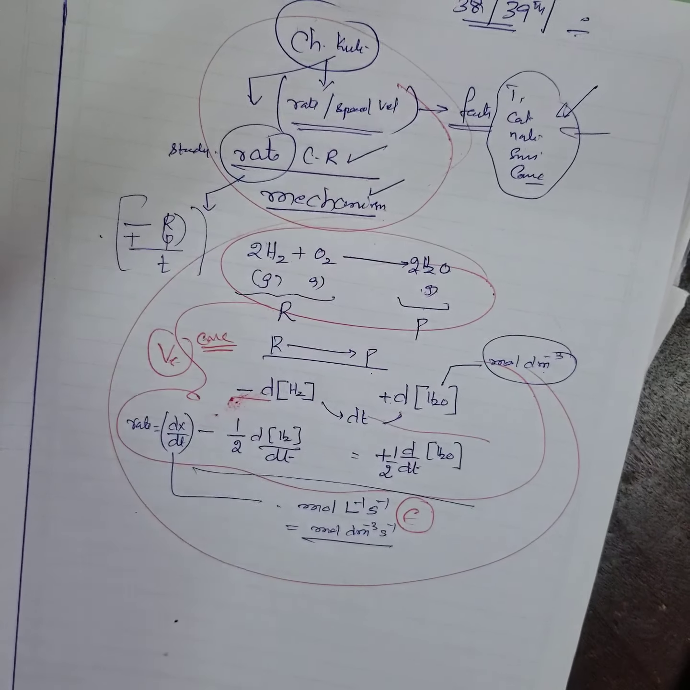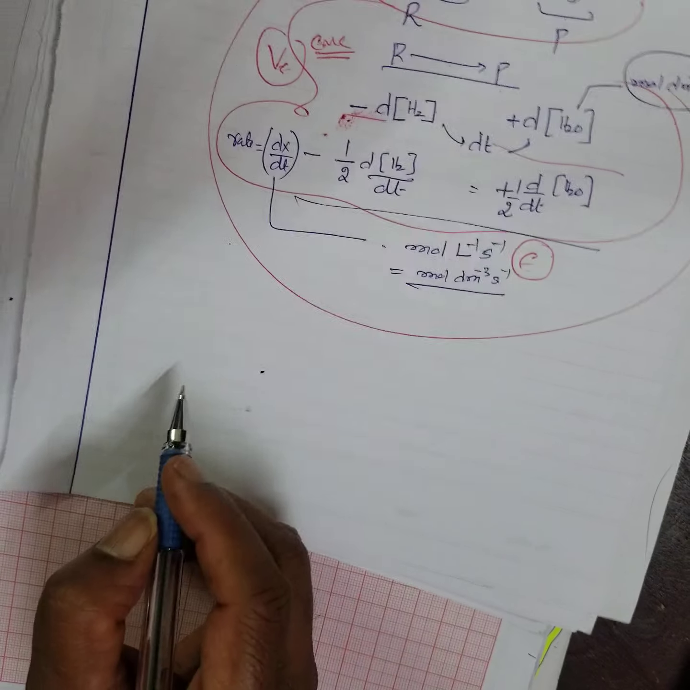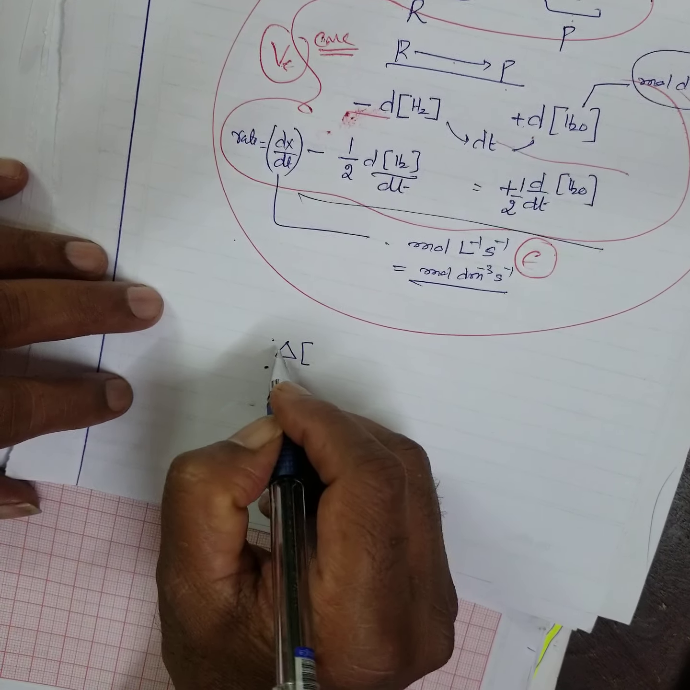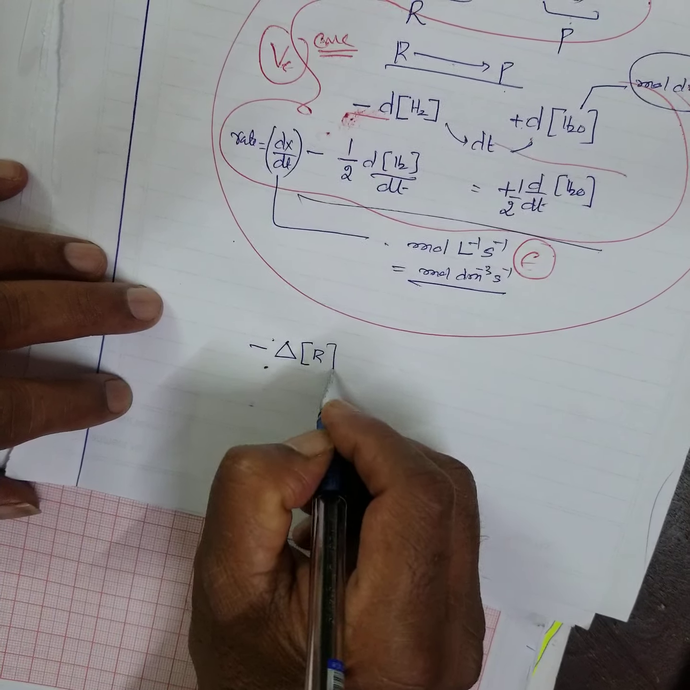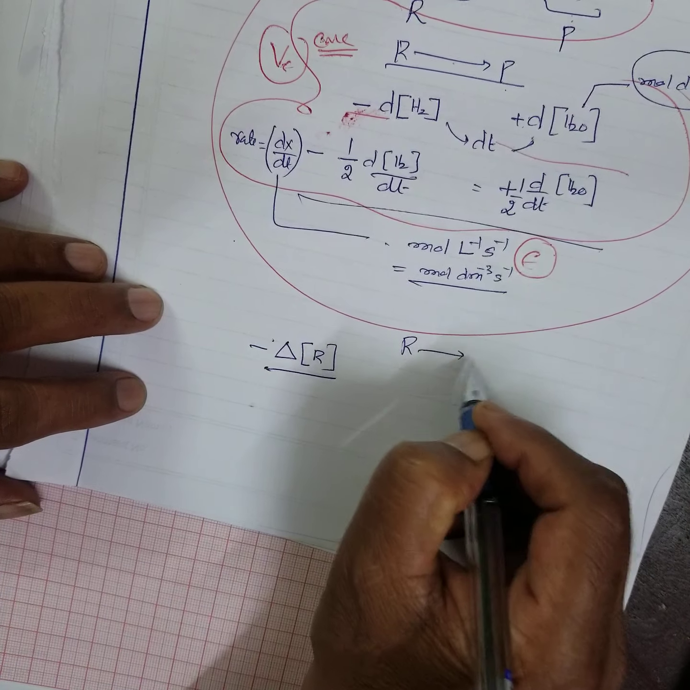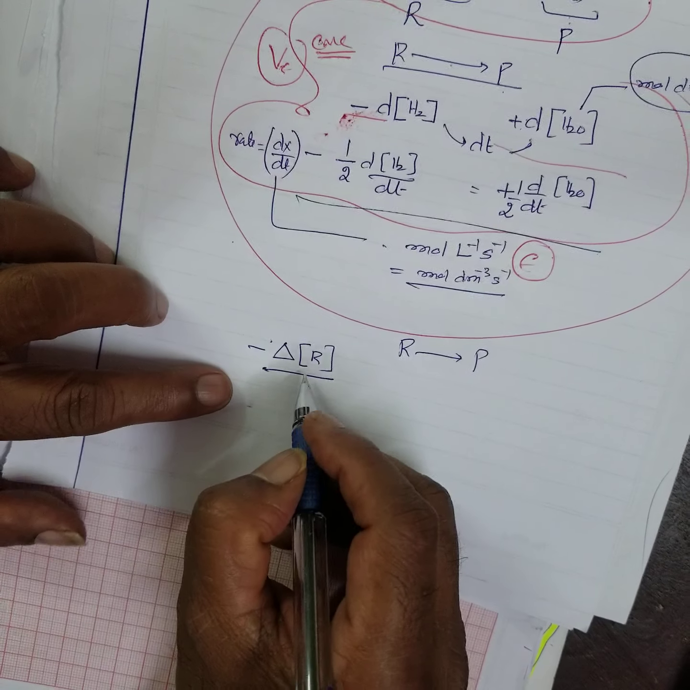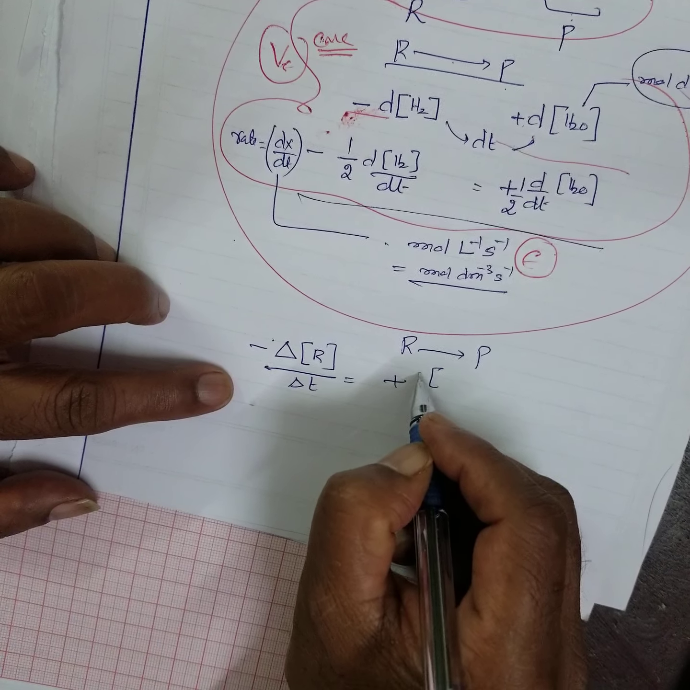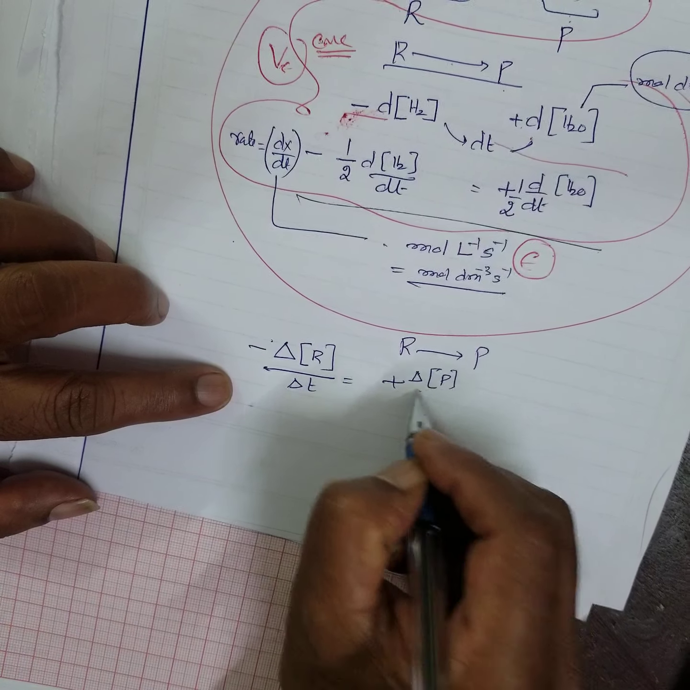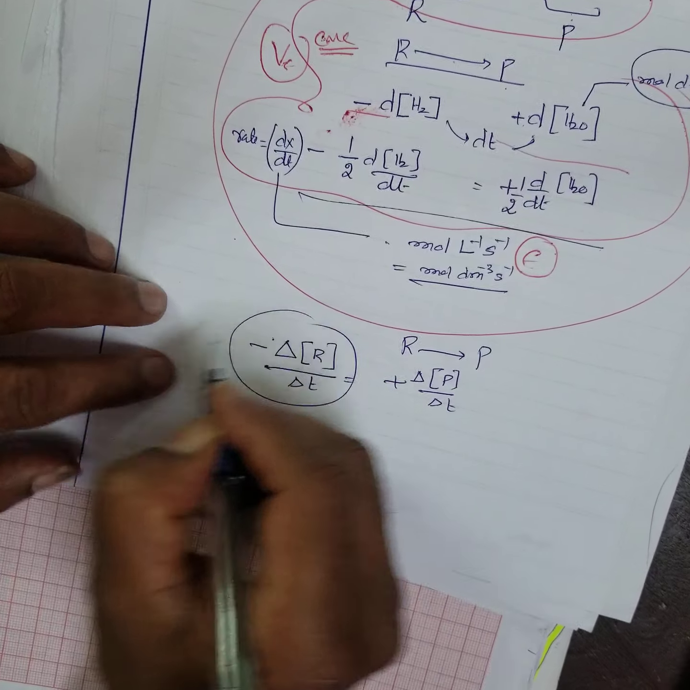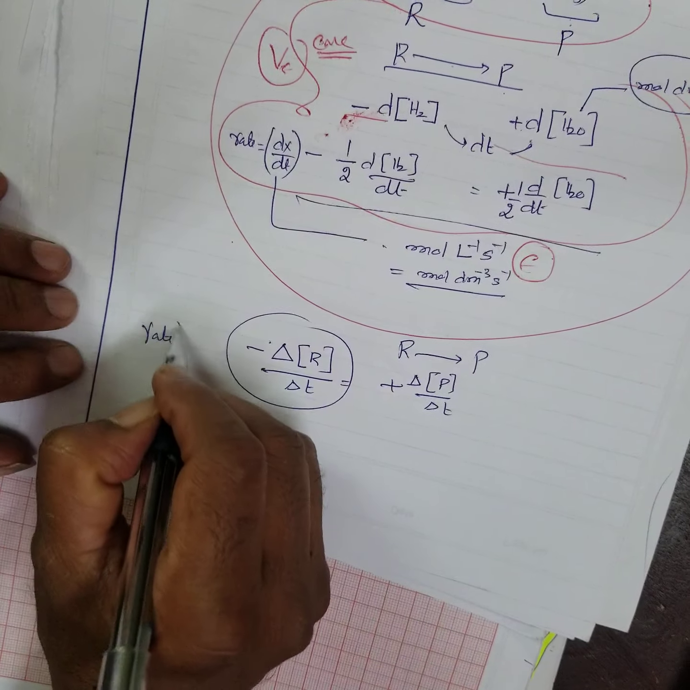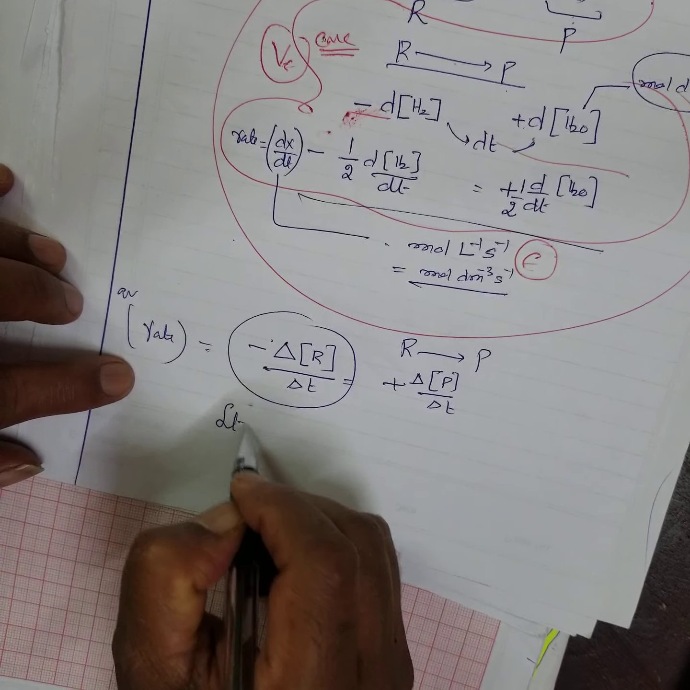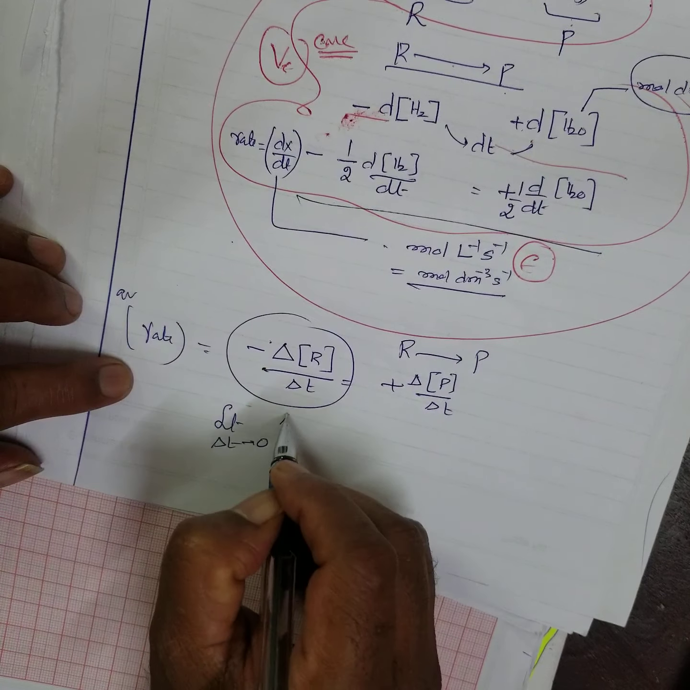Then what is the difference between rate and average rate? What is the average rate? It is the decrease in concentration of the reactant. The reactant forms the product. Decrease in concentration of reactant per unit time, same as increase in concentration of product per unit time. This is called the average rate.